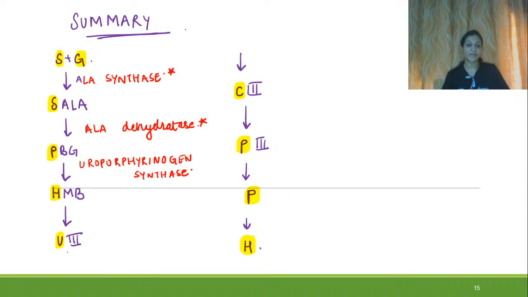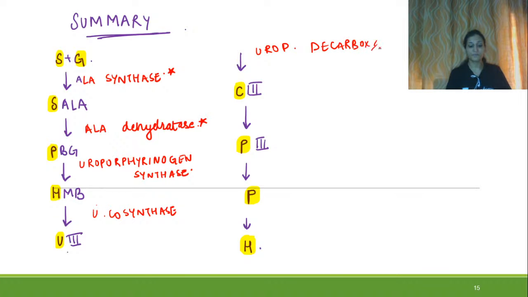We'll be doing this porphyria also one more time. Then HMB is converted into uroporphyrinogen with the help of the enzyme uroporphyrinogen co-synthase. And this U3 will be converted into coproporphyrinogen with the help of the enzyme uroporphyrinogen decarboxylase, right?